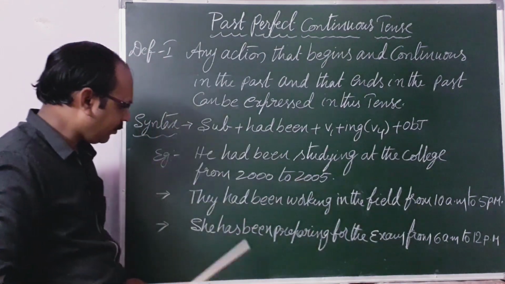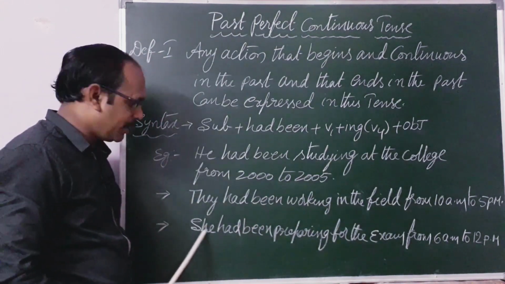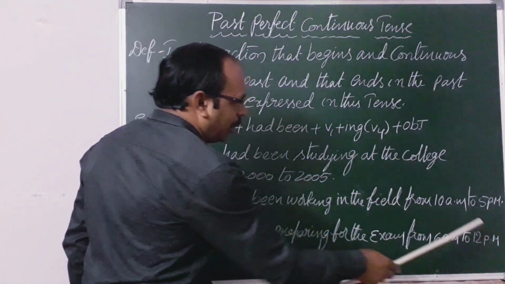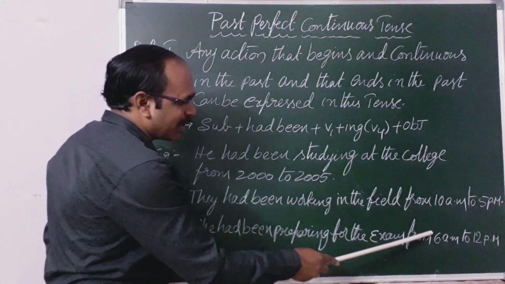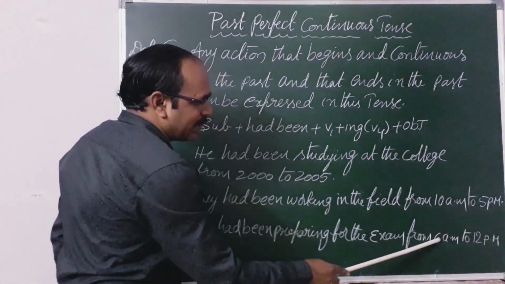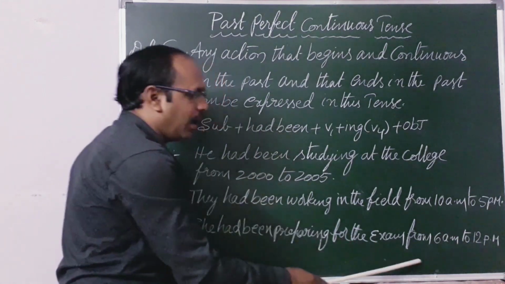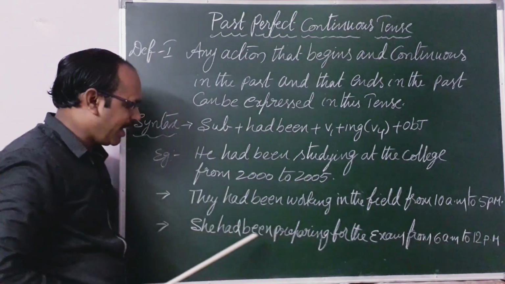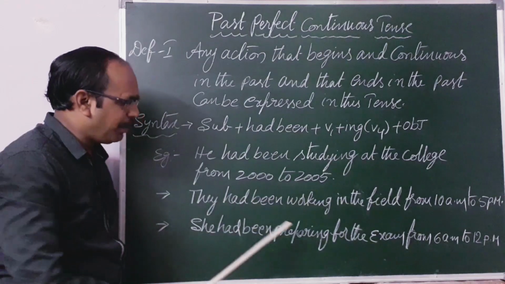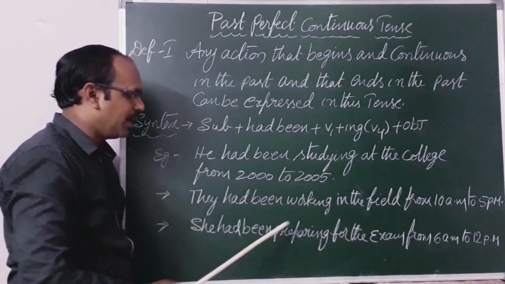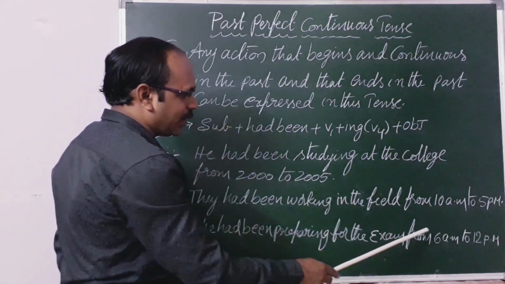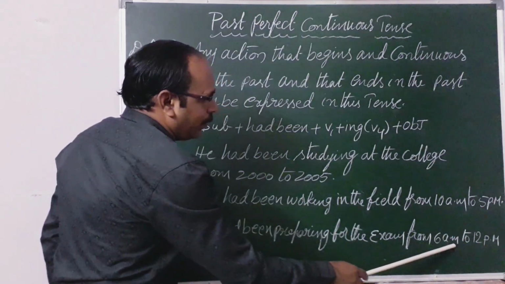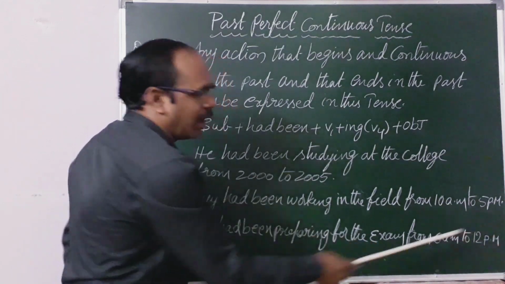So the third sentence is she had been preparing for the exam from 6 a.m. to 12 p.m. Here the duration of the period we have to observe, 6 a.m. to 12 p.m., almost 6 hours. Within these 6 hours, what had she been doing? She had been preparing for the examination from 6 a.m. to 12 p.m., but not now.